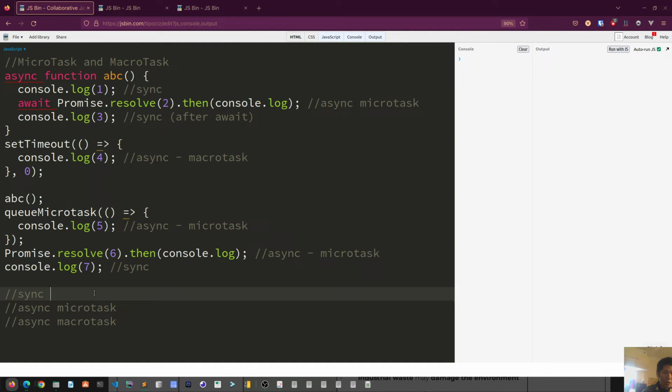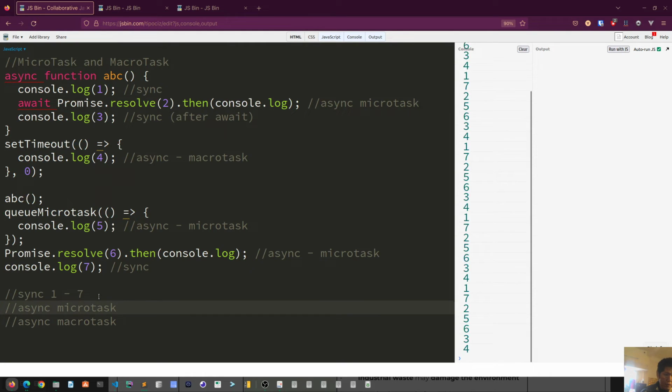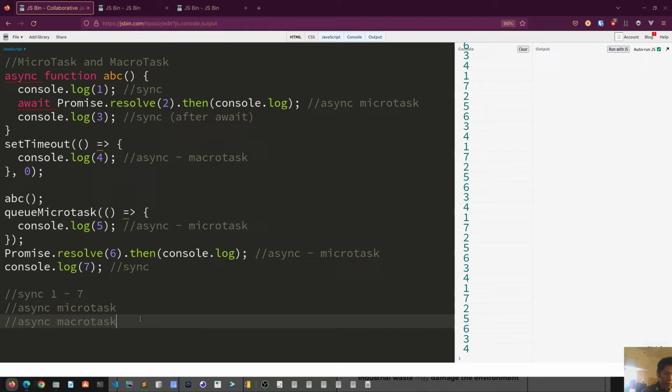So probably we get sync code first, so we get 1 first, and then the second sync code is 7, right? Yes, 7. So 1, then 7. Let's take a look at the async macrotask. We got macrotask at the end, so just write 4 here.